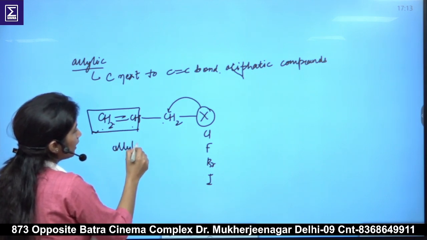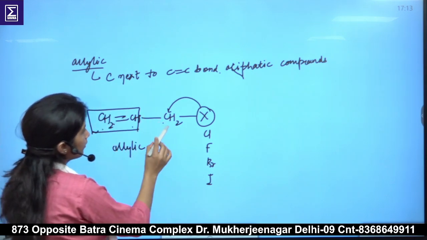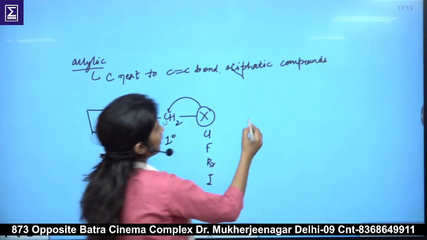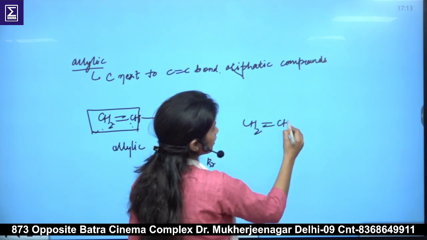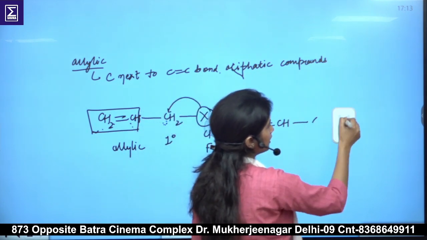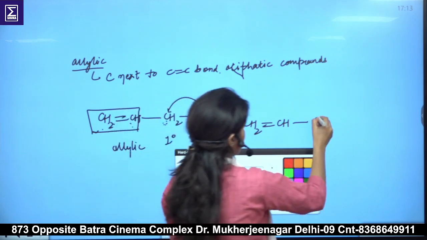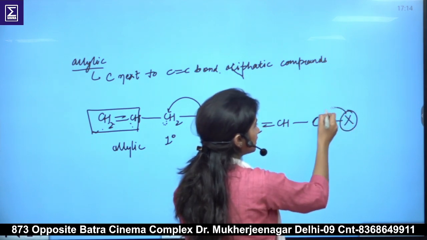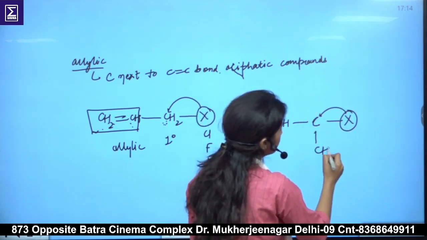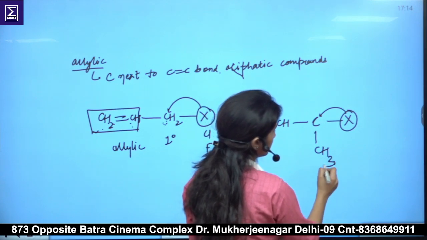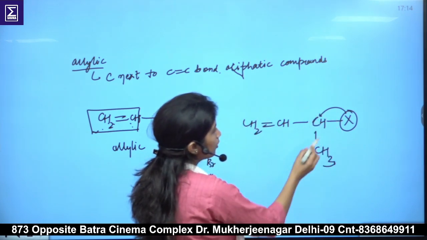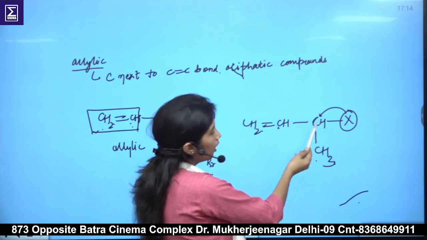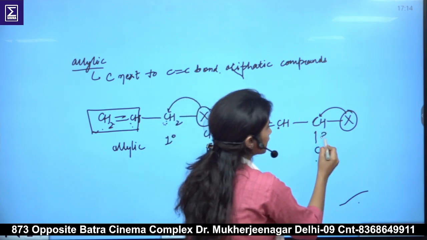Now this allylic can also be primary, secondary or tertiary. Again, we will see: if this carbon is directly attached to only one carbon, then it is primary. And when we have CH2=CH, and this carbon is now attached to this halogen, and this carbon is attached to two carbons, 1 and 2, and it is also next to the carbon-carbon double bond, then it is secondary allylic.